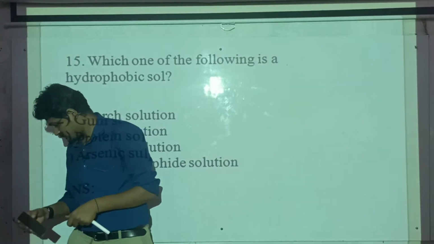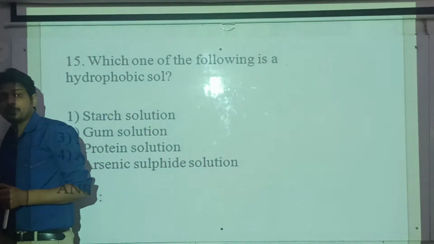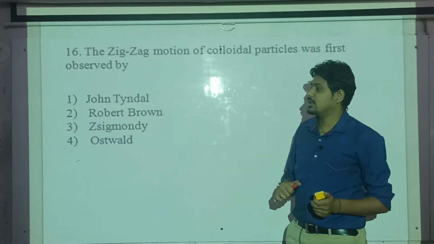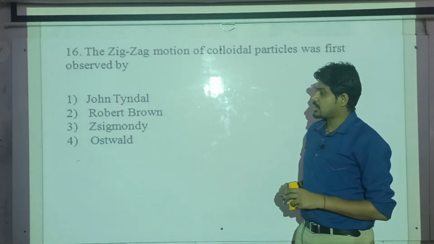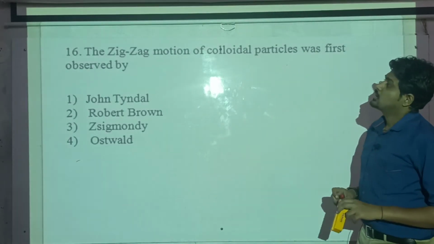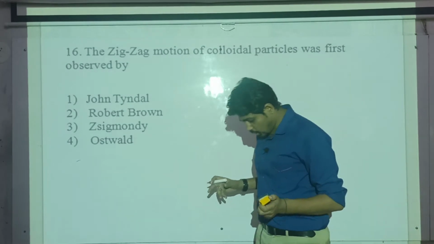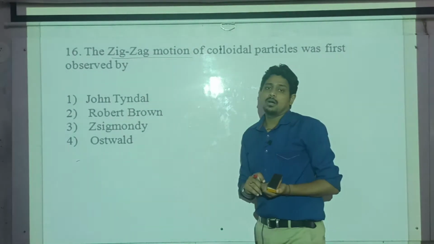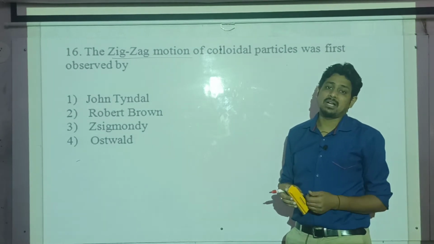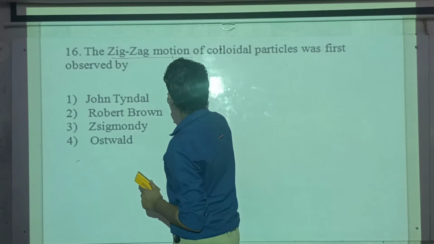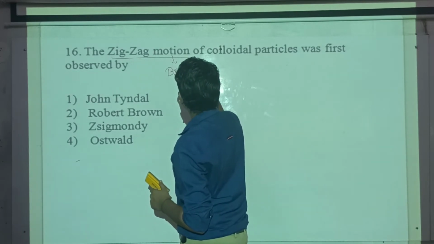Then moving on, that is the 16th one. What is the 16th question? It is saying that the zigzag motion of the colloidal particle was first observed by. First thing we have to understand what is meant by zigzag motion. The zigzag motion of colloidal particles is called Brownian motion. We know this, isn't it? It is called Brownian motion.